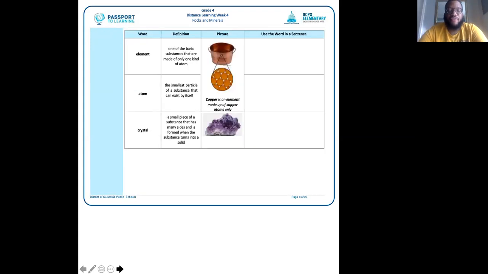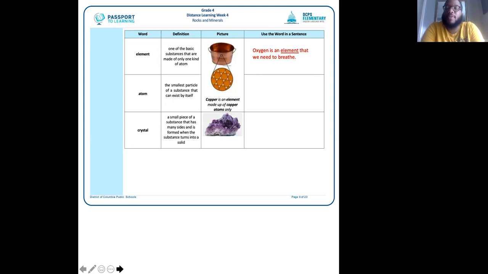All right, you guys ready to move on? Move to that next page. We have 3 more vocabulary words here. The first one is element. An element is one of the basic substances that are made of only one kind of atom. Once again, an element is one of the basic substances that are made of only one kind of atom. So to show that I understand what the word element means, for my sentence, I'm going to say, oxygen is an element that we need to breathe. Oxygen is one of the elements, and we need it to breathe.